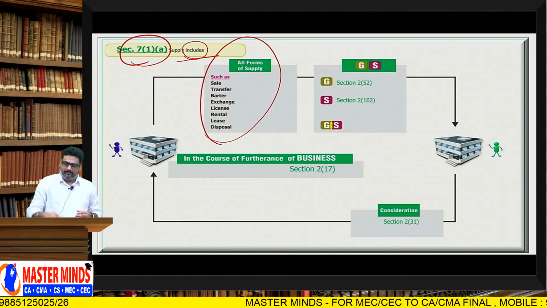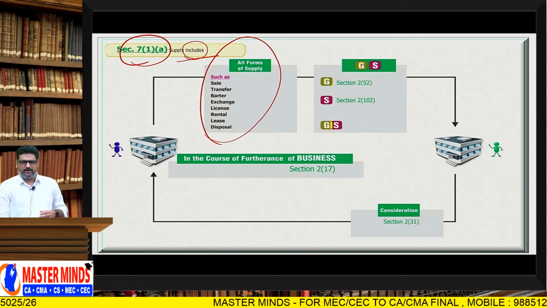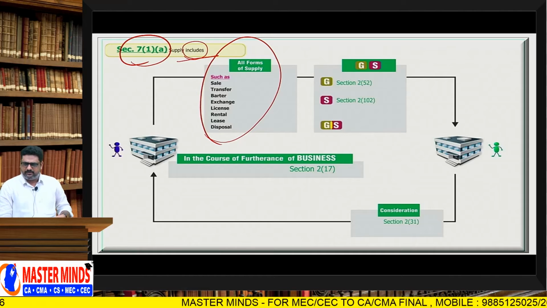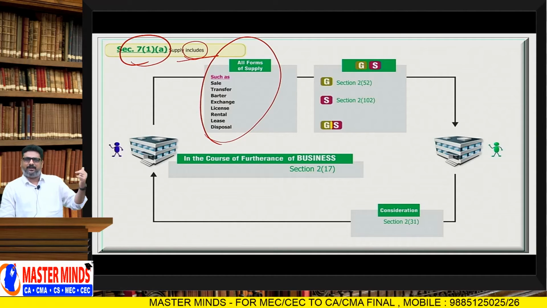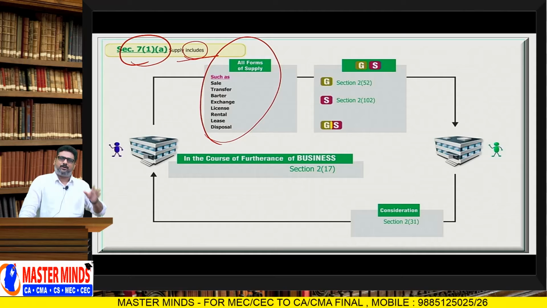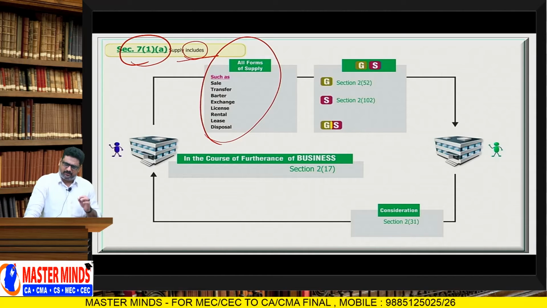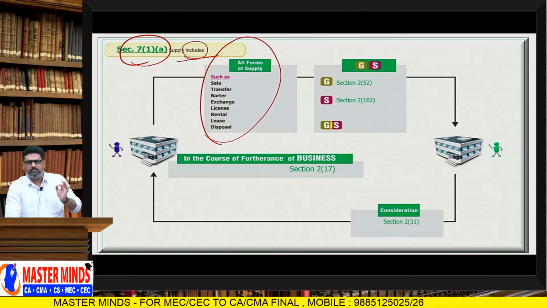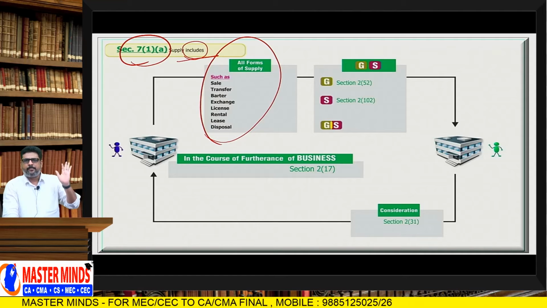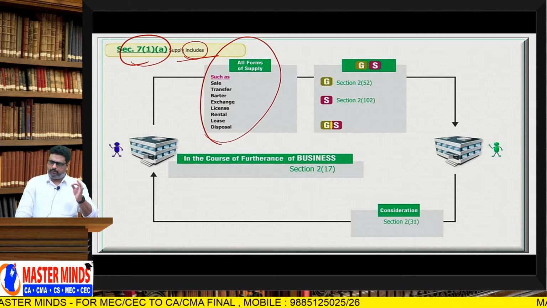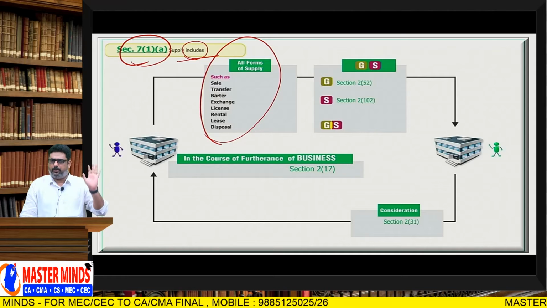But in our layman language, many people will use words like building taken on lease, land is taken on lease, but those words are wrong technically. Lease is a word that should be used for movable property only, whereas rental is a word that should be used for immovable property only.